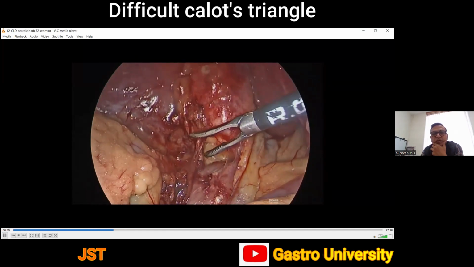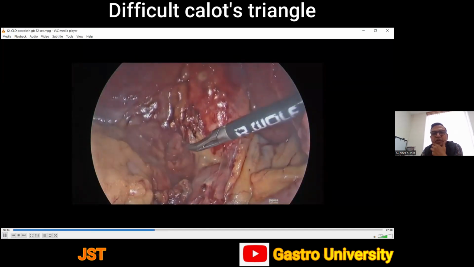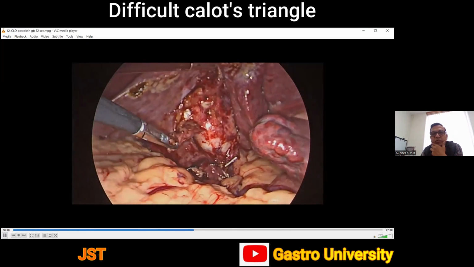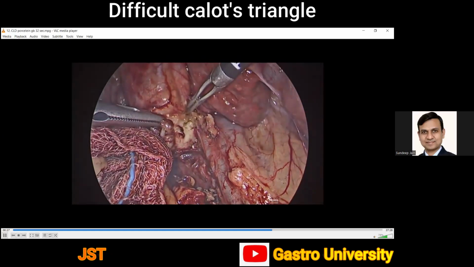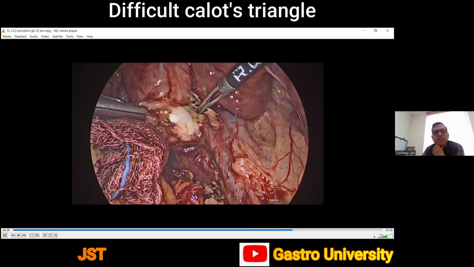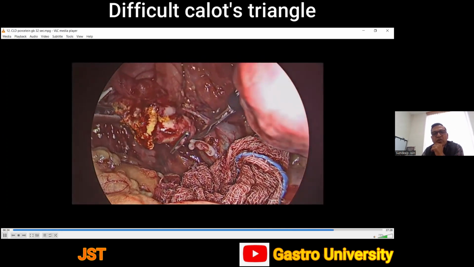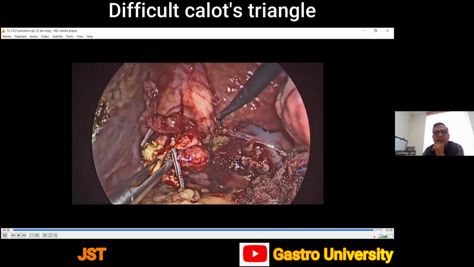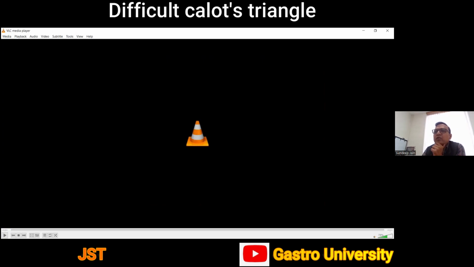And somehow, again in this patient, we had used a fifth port to retract the liver. And you can see it is all very difficult to get hold of the gallbladder. So these videos tell us first how to manage this situation, and secondly also that if at all these situations are faced and we are not comfortable in our setup to deal with it, it's better to either abandon the procedure or convert it to open if you think you can manage them by an open method.